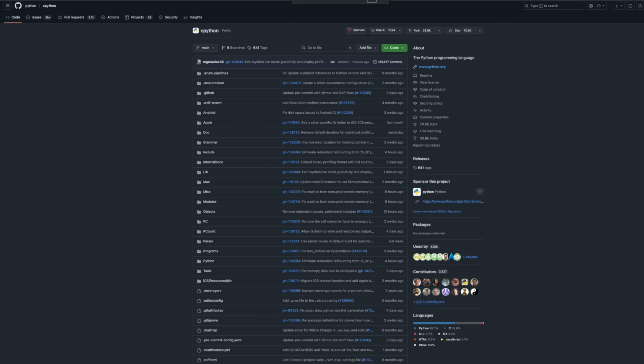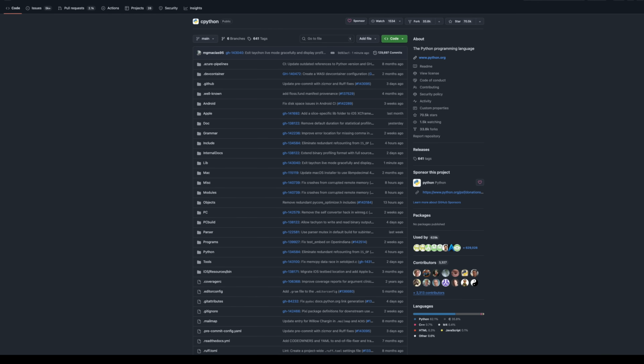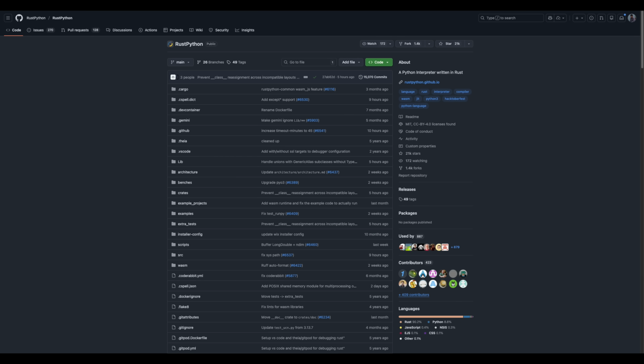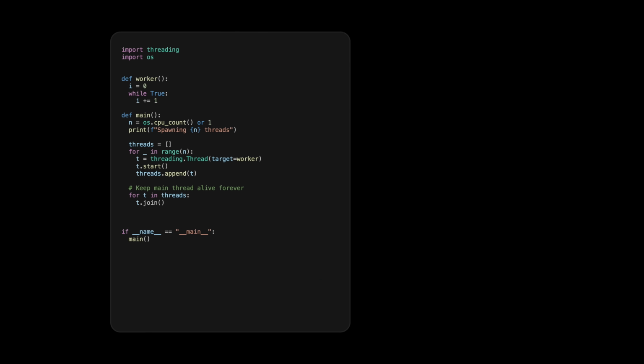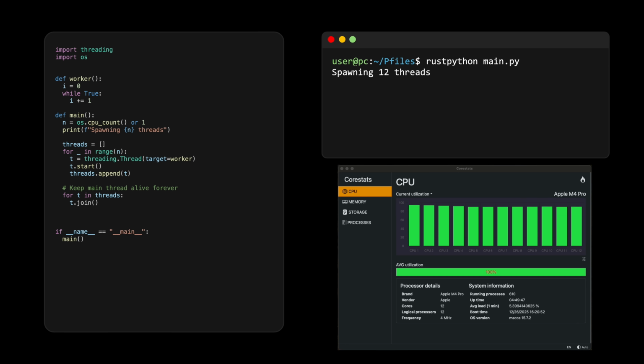And there's our answer. The limitation is not inherent to Python as a language, but to its official interpreter, known as CPython. To prove this, you can try running your code on a different Python interpreter. For example, this is an implementation of Python written in Rust. If I use this interpreter to run the same program I showed at the beginning of the video, you can see that it does scale across multiple cores.